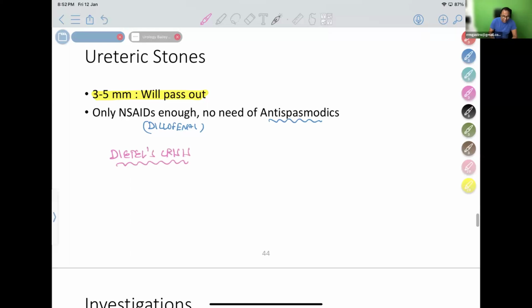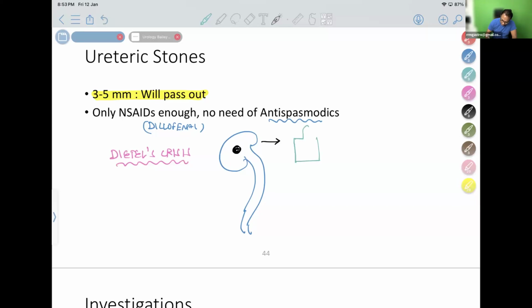What is Dietl's crisis? Very interesting phenomenon. Dietl's crisis is also a clinical presentation of a patient with a passing stone. This patient, Mr. Ramu, coming to me, has a small 6 mm stone in the kidney. He is now taking a bottle of beer or alcohol. After drinking, he is going to have an interesting event. The stone from the kidney comes out and obstructs at the level of the ureter.